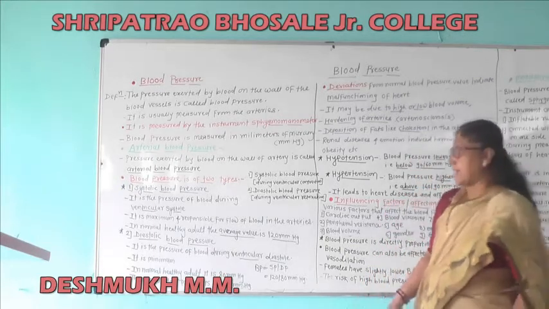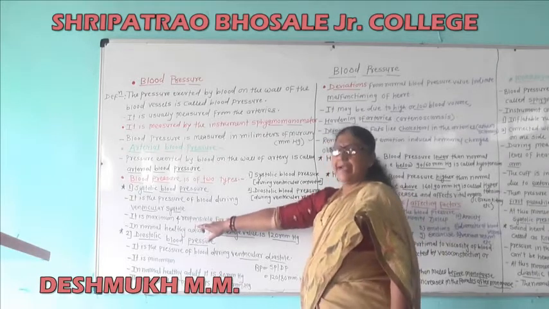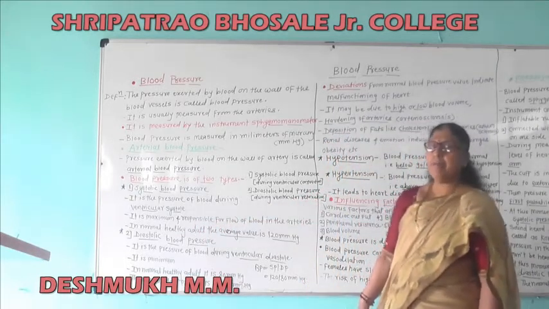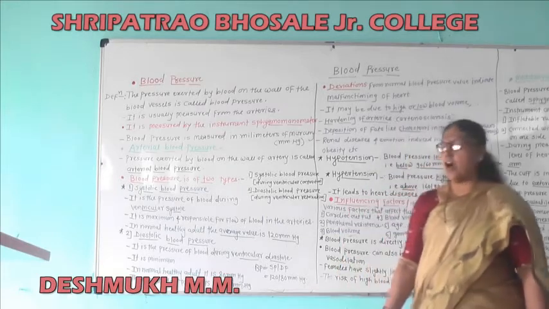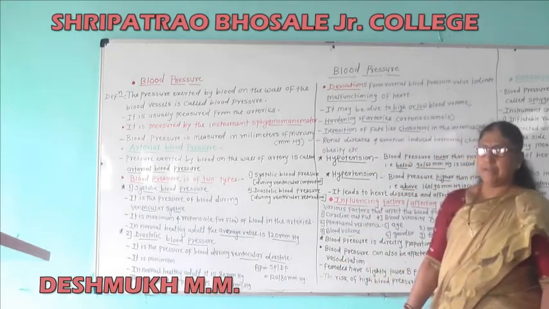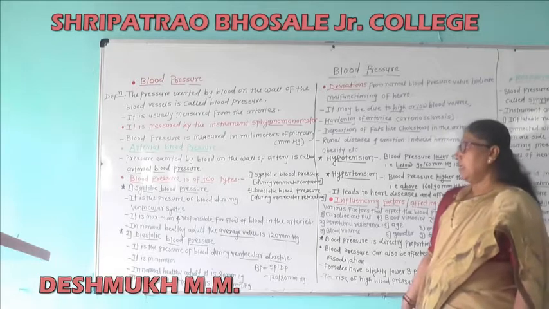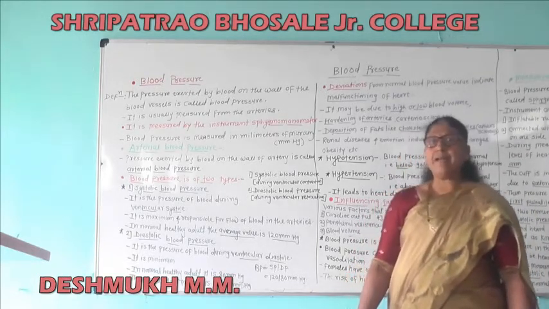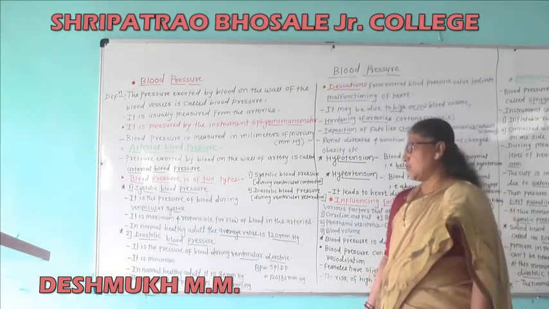It is maximum and responsible for flow of blood in the arteries.